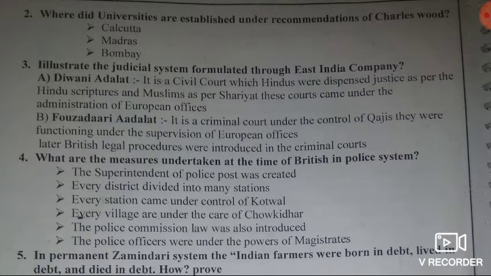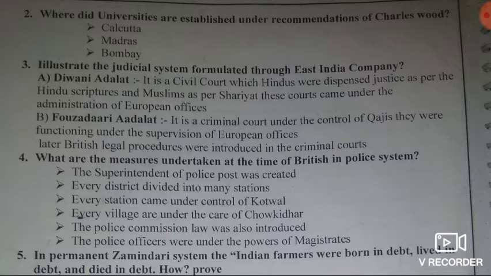With this, the dual government system came into effect in the Bengal region. So this is called the dual government. Understand? Then under this, the authority to collect land taxes, civil and judiciary were given to the Indian officials. So it is the Diwani Adalat. Then the second one is the Fauzdari Adalat.